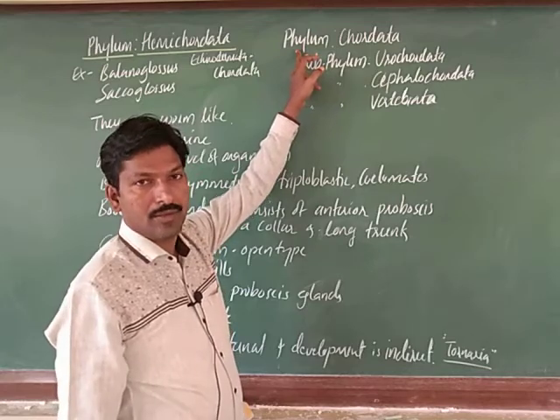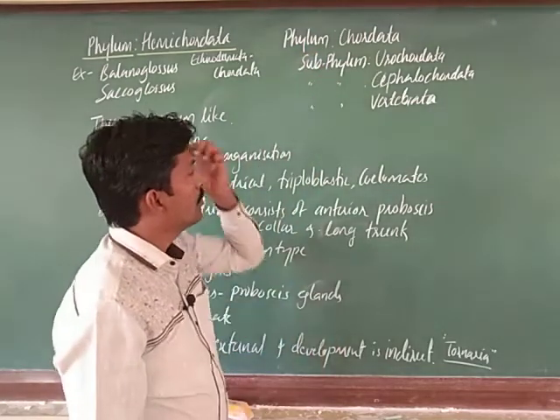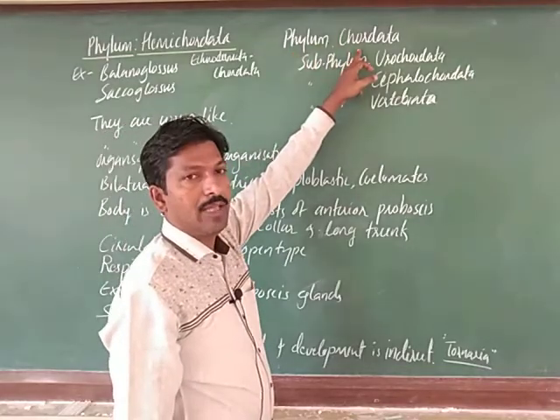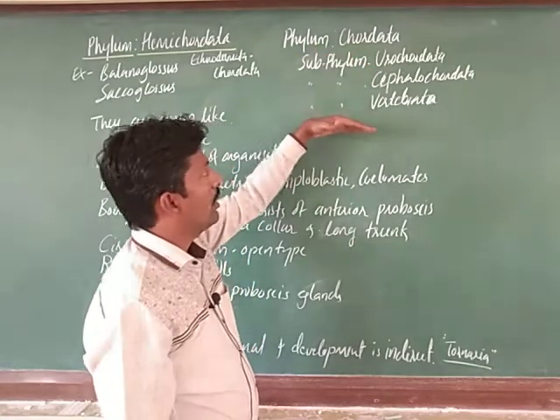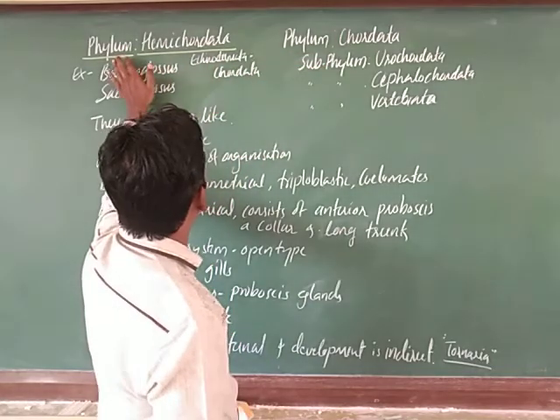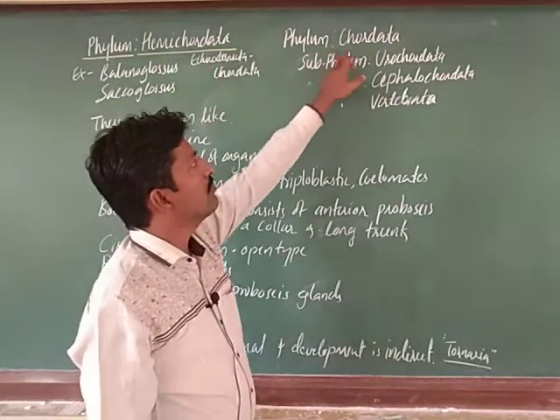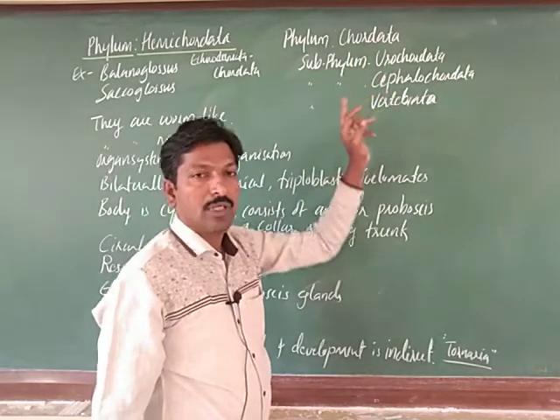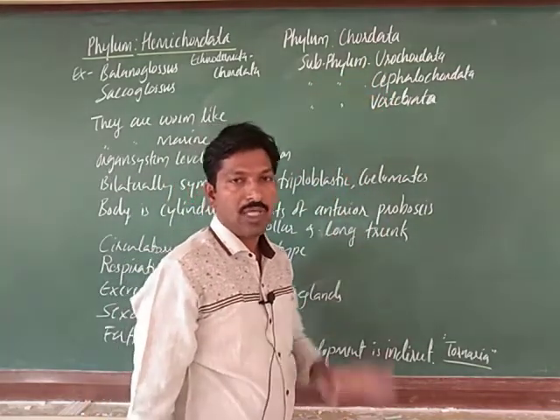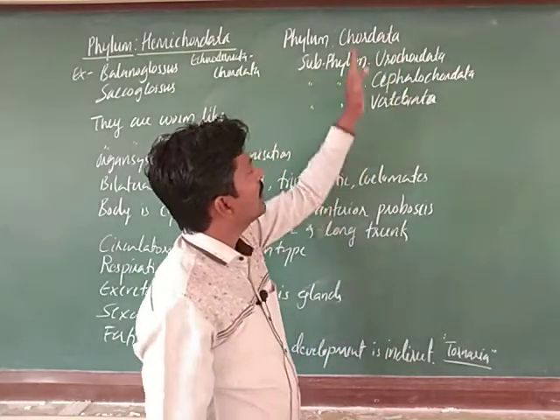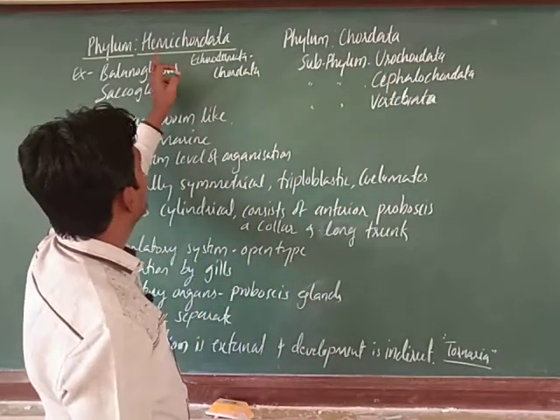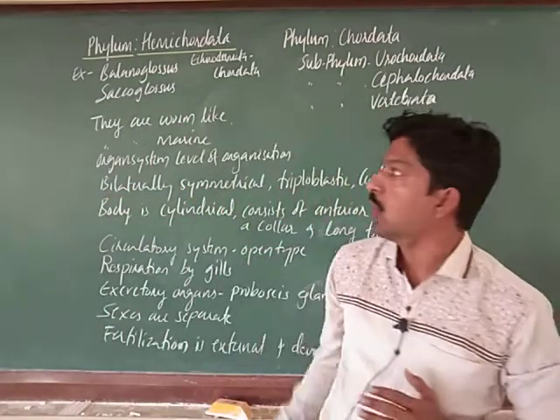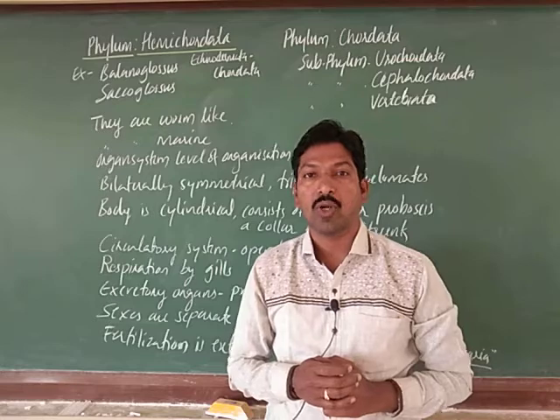Before the current classification, it was studied under the phylum Chordata. Phylum Chordata is divided into subphyla. The first one is subphylum Hemichordata, next subphylum Urochordata, subphylum Cephalochordata, and subphylum Vertebrata. So, there are 4 subphyla under Chordata, including Hemichordata. At present we are discussing it under non-chordates.